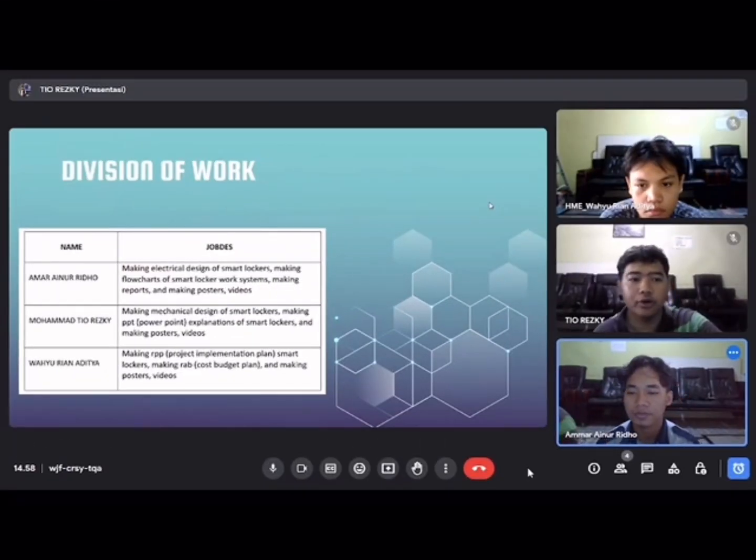Division of work. Amar Andurino: making the electrical design for the smart locker, making the flowchart of the smart locker's work system, making the report, and making the poster and video. Muhammad Rizki: making the mechanical design of the smart locker, making the PowerPoint of the smart locker, and making the poster and video. Wahyu Rian Aditya: making the project implementation plan for the smart locker, making the RAB cost budget plan, and making the poster and video.